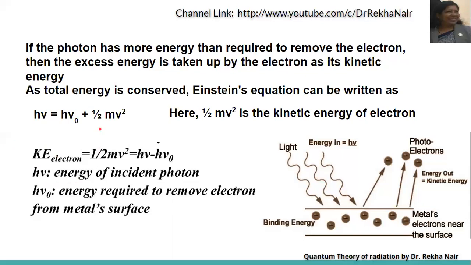Kinetic energy, half mv square, is equal to h nu minus h nu 0. That is, h nu is the actual energy of the incident photon. h nu 0 is what? The energy required to remove the electron. The difference of this energy will be emitted in the form of kinetic energy, which we call half mv square, that is the kinetic energy of the electron.